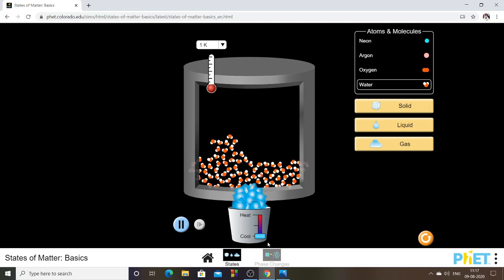So 2K, 1K, and when it is 0K, all the molecules will be frozen and at a standstill. It is not that at 0K it gets converted into ice. That is not the freezing that we are talking about. The molecules do not vibrate, they do not move at 0K, because 0K is equal to minus 273 on the centigrade scale of temperature. And 0°C is 273K. At 273K, water becomes ice. Okay, so that's fine.